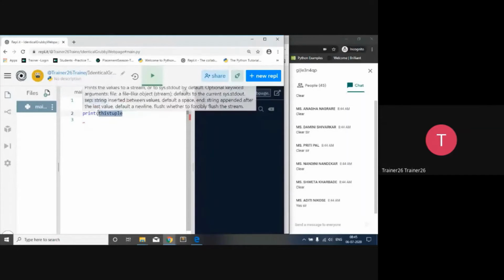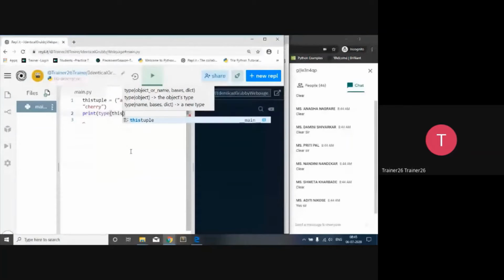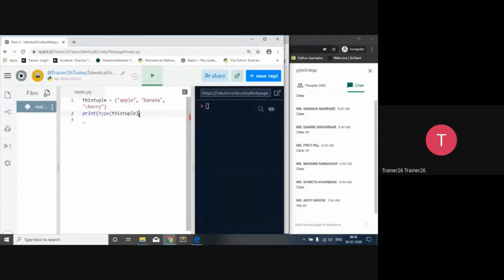Right now we have declared it, so we want to identify what the type of it is. There is one function, inside which we pass the tuple, that is the name of the tuple, so that we have a clear-cut idea whether it is a tuple or not. So let's execute the code.